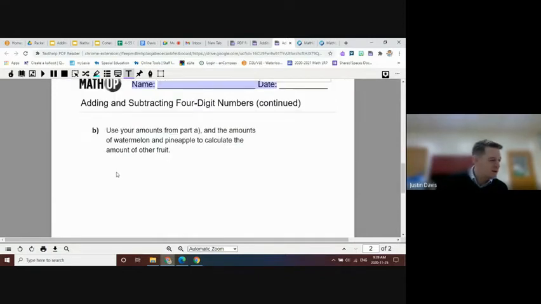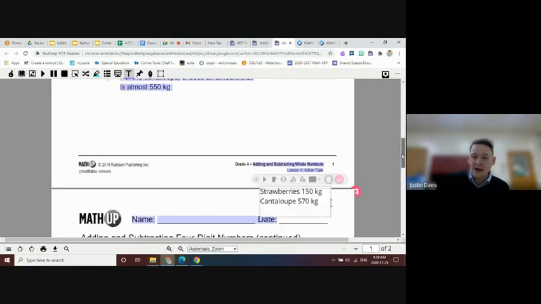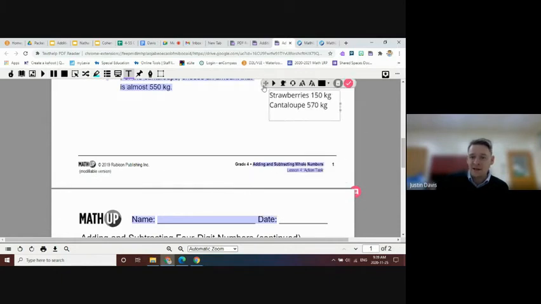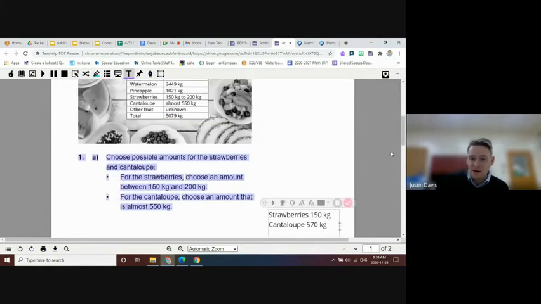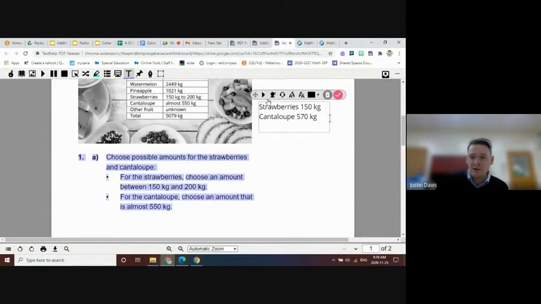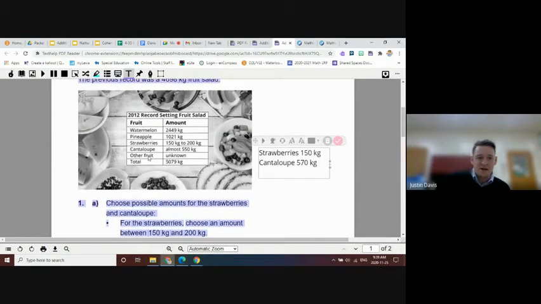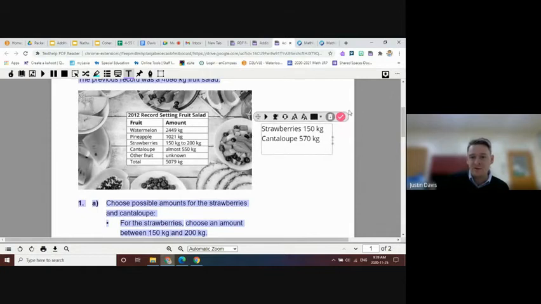This is where it's going to challenge you to do some math. Now that we have our missing ingredients, it wants us to figure out how to calculate this unknown amount of other fruit.